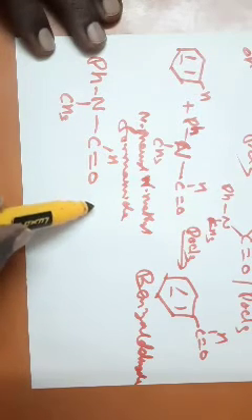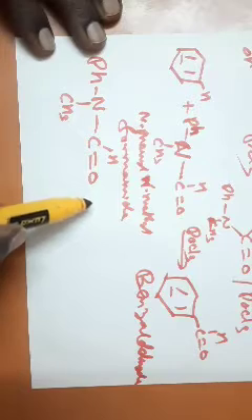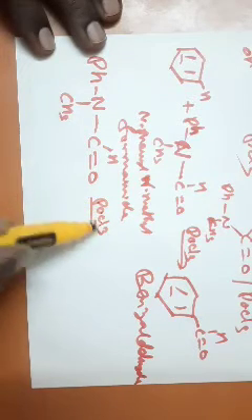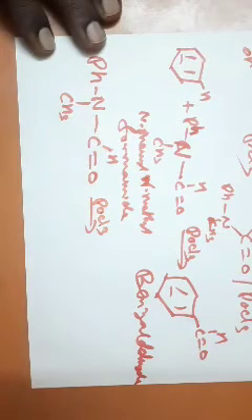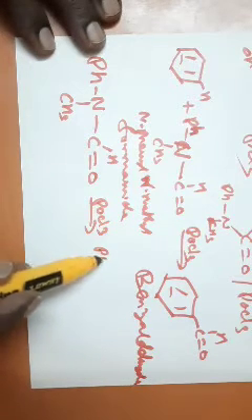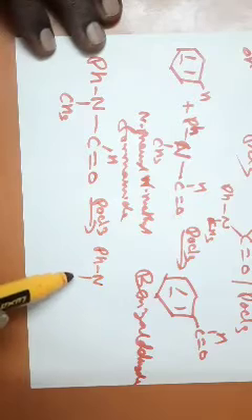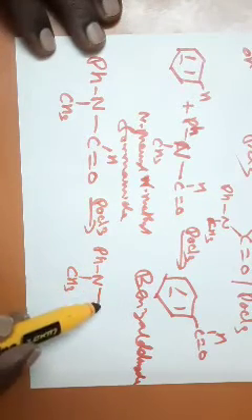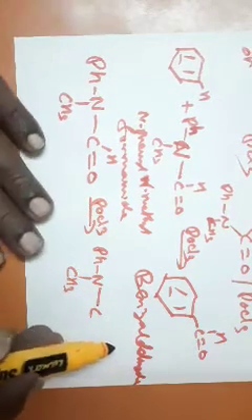Now, this phosphorus oxytrichloride adds over this carbonyl moiety. As a result, you get an intermediate like this.